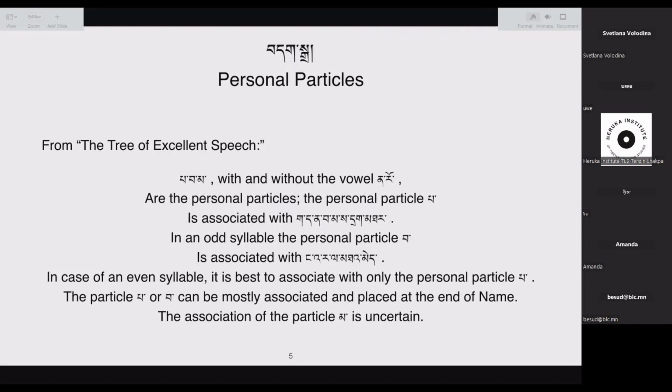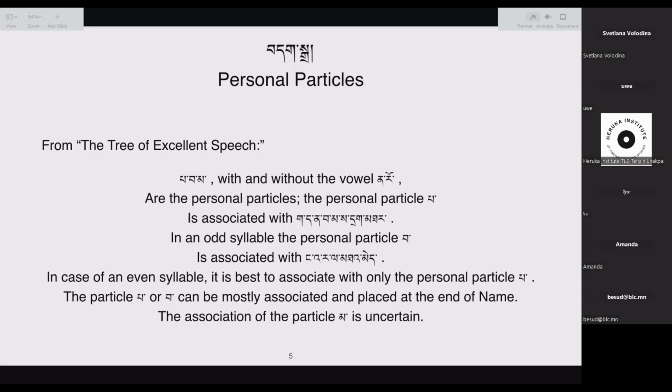In case it's used as a personal particle, it is associated with the suffix letters ka, ta, na, pa, ma, sa. Meaning if a name has a suffix letter of ka, ta, na, pa, ma, sa, it will be followed by the personal particle pa or po. And then it is also used with tak, tar, or the post-suffix letter ta.